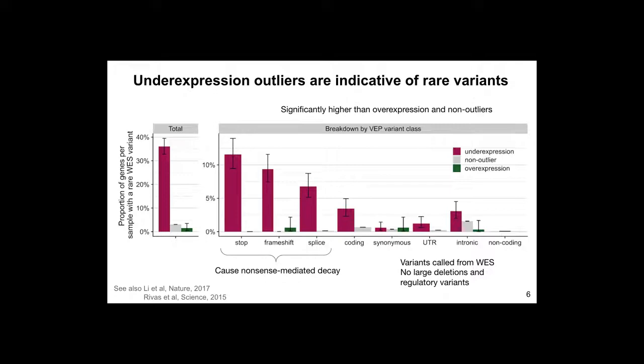Expression outliers are indicative of rare variants, and this has already been shown by other groups using control samples, for example GTEx. In our case this also holds true, but especially for underexpression outliers and for variants that are known to cause nonsense-mediated decay, such as stop, frameshift or splice.